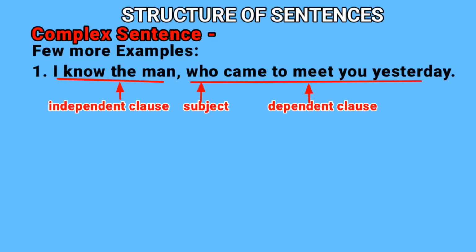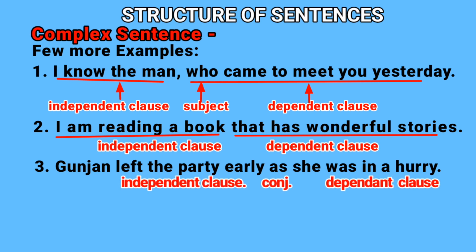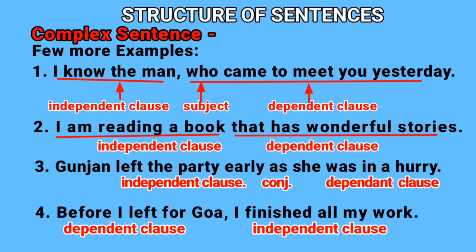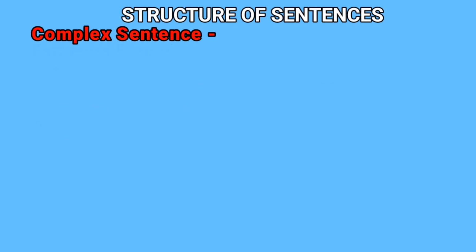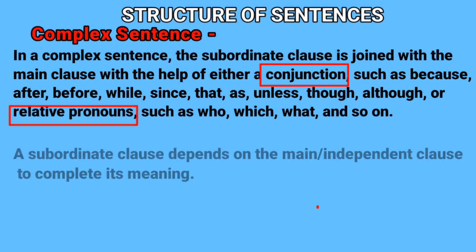A few more examples. I know the man who came to meet you yesterday. I am reading a book that has wonderful stories. Gunjan left the party early as she was in a hurry. Before I left for Goa, I finished all my work. In a complex sentence, a subordinate clause is joined with the main clause with the help of either a conjunction or a relative pronoun. A subordinate clause depends on the main or independent clause to complete its meaning.